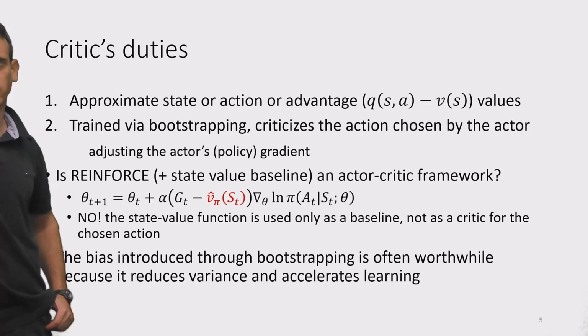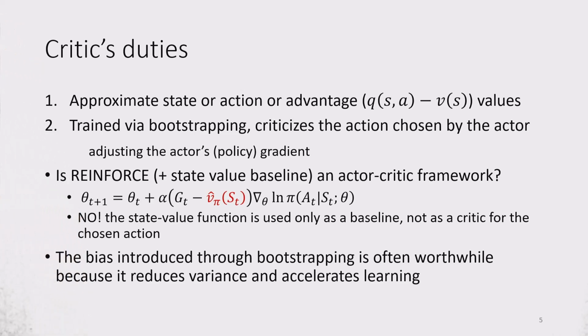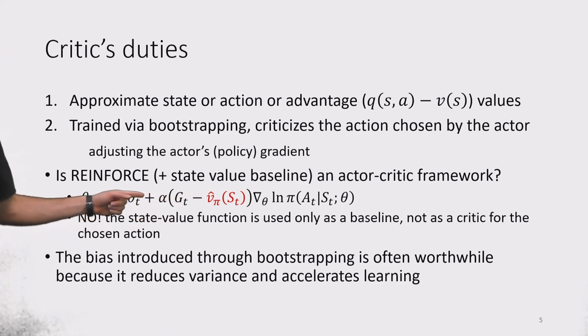What would be the critic's duties? It will need to approximate the state or action or advantage values that would be used within the policy gradient theorem, to approximate the policy gradient.